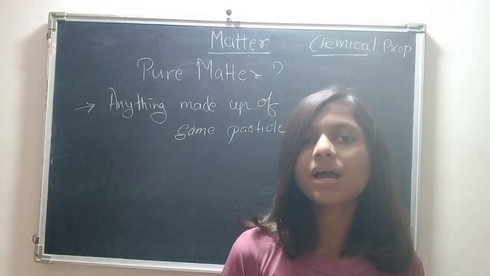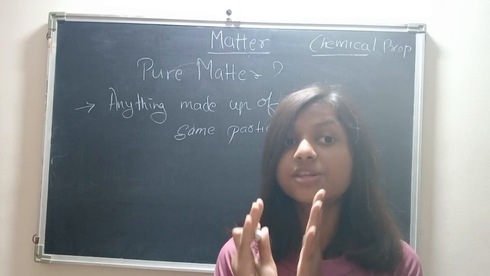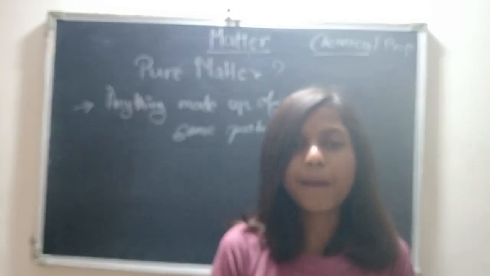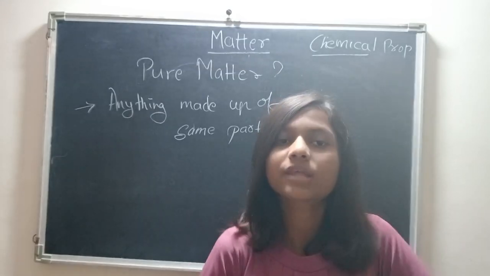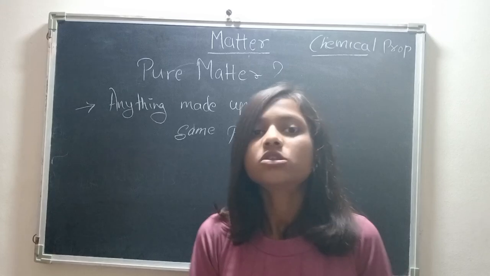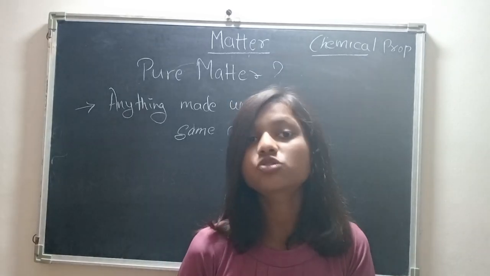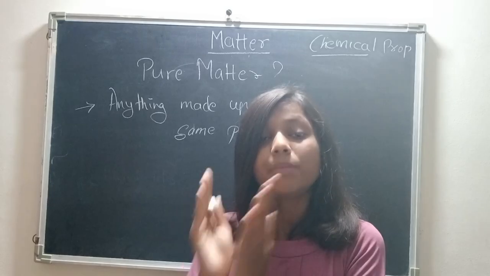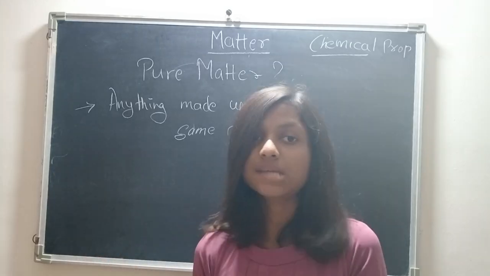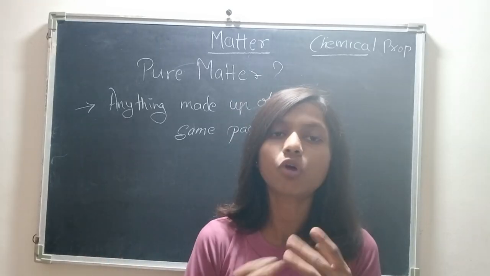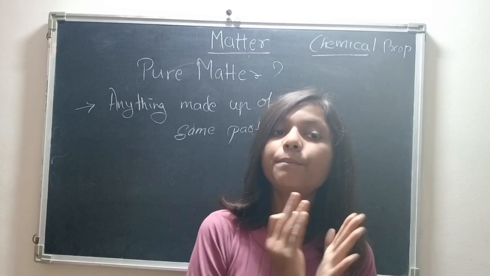Okay, if I show them a box, like there is a milk packet and it is written 100% pure guarantee in green color, and one symbol is printed on it. So what I will think is that it is made up of milk only, and nothing else is there, like water is not there, only pure milk.